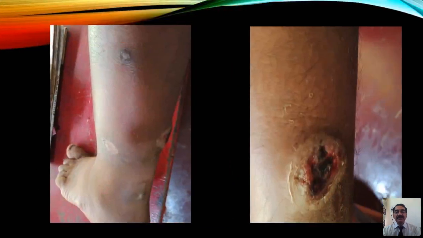See, this is the ulcer on the left leg, a big ulcer, maybe infected as well as bleeding, and multiple boils surrounding it you can see. The other side also has it.